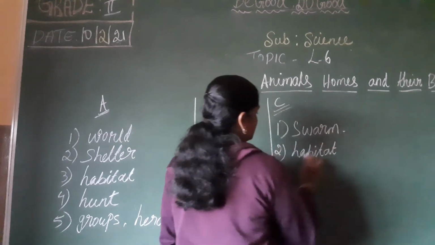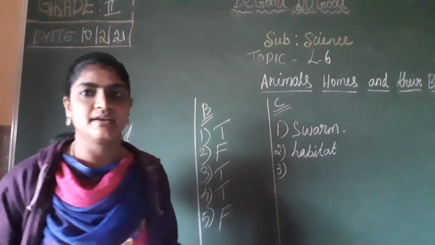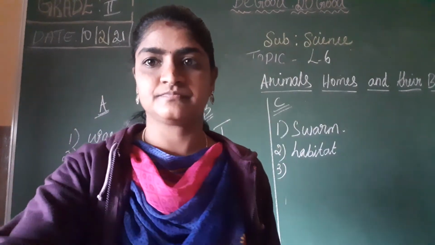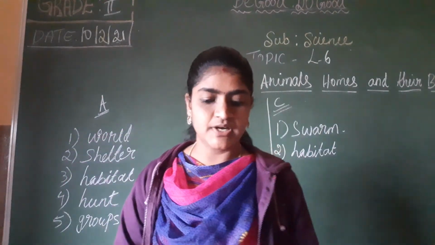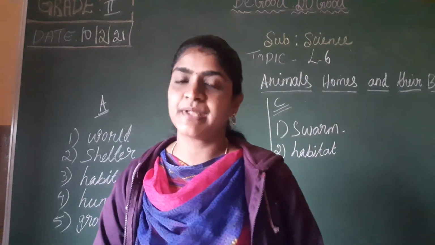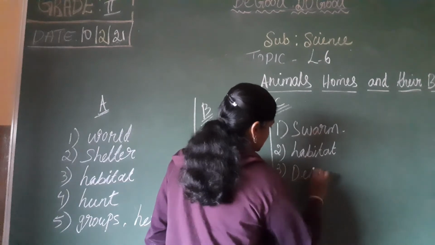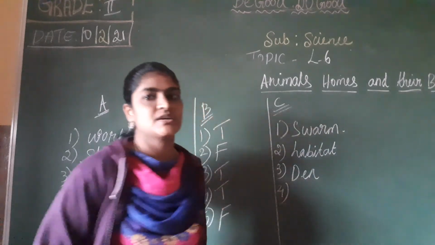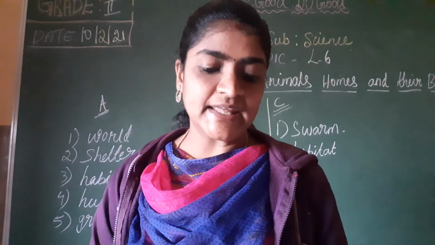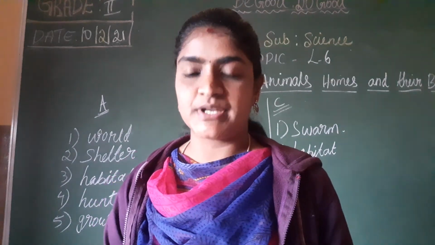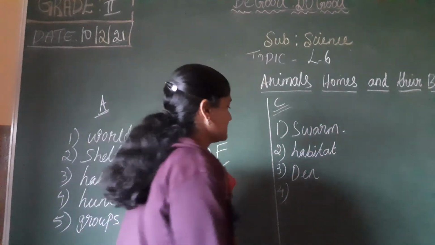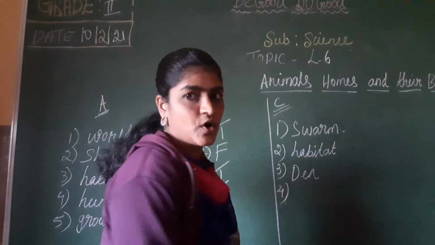Habitat. And third one, the place where a lion lives is called a den, D-E-N. Next, fourth one, ants live underground, a large group is called colonies. Okay, they always live in colonies.